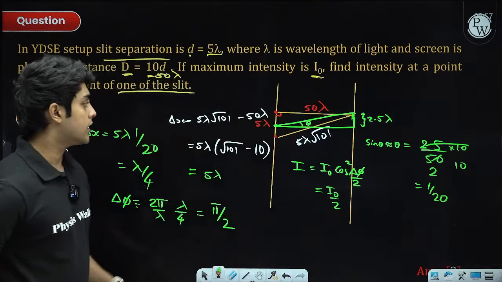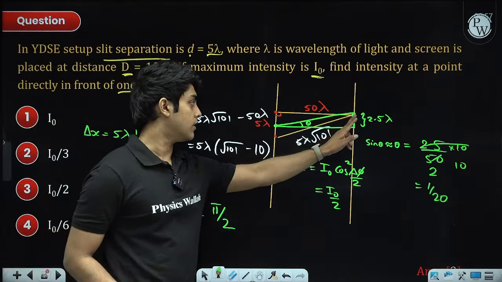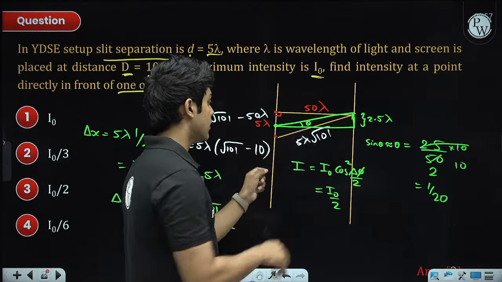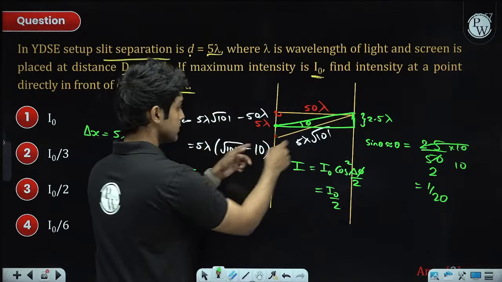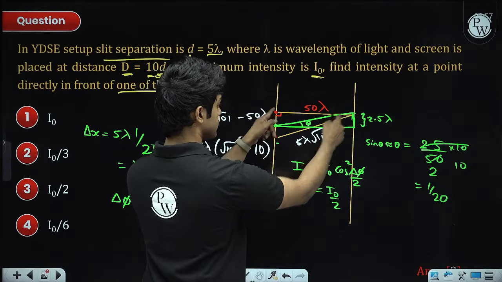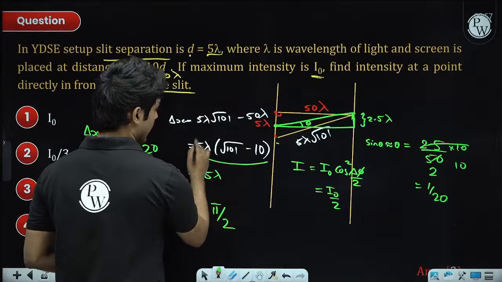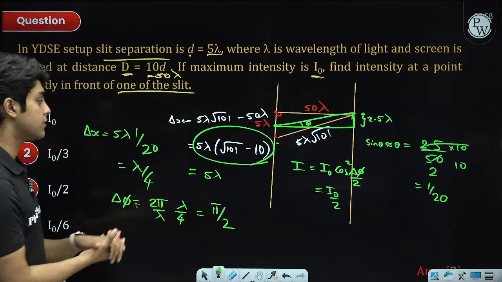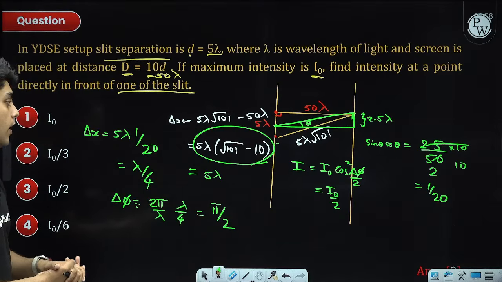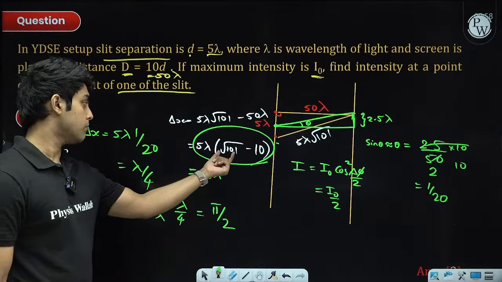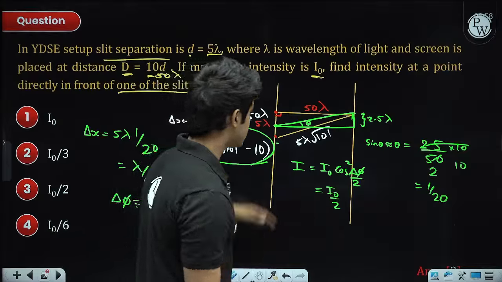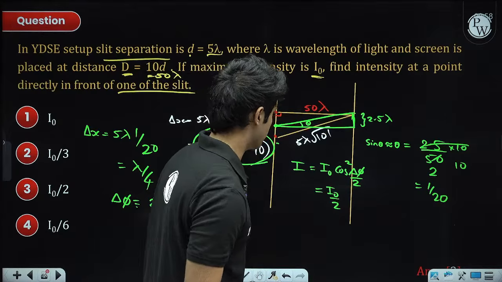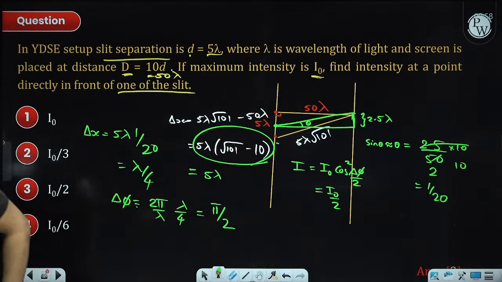Initially I found this distance using Pythagoras. This distance minus this distance is the path difference, and I was going to write the path difference in terms of lambda and then simplify it using the binomial approximation. But then I realized I can just use the d sine theta formula. So yeah, I naught by 2.